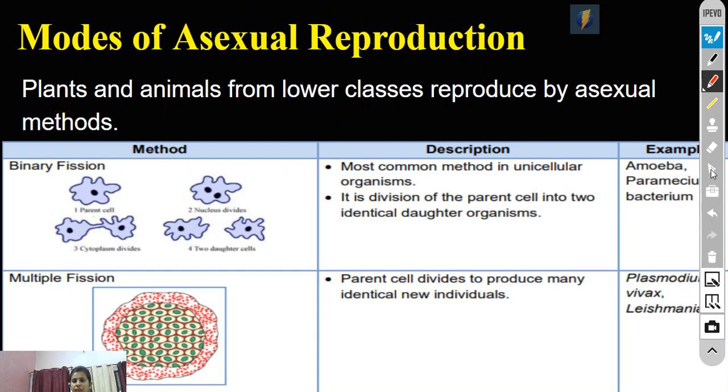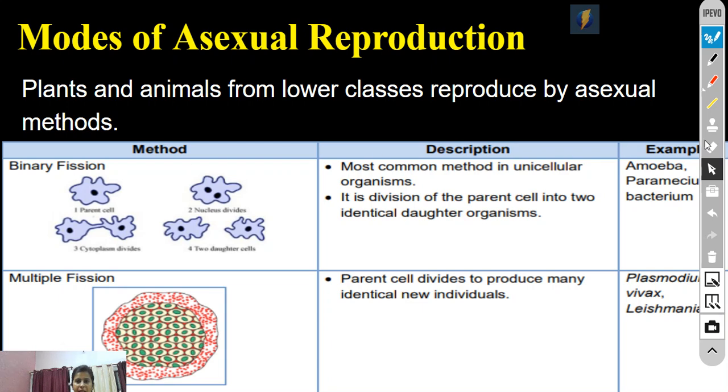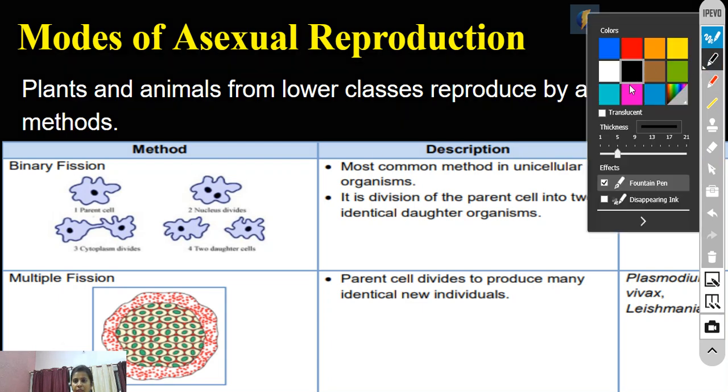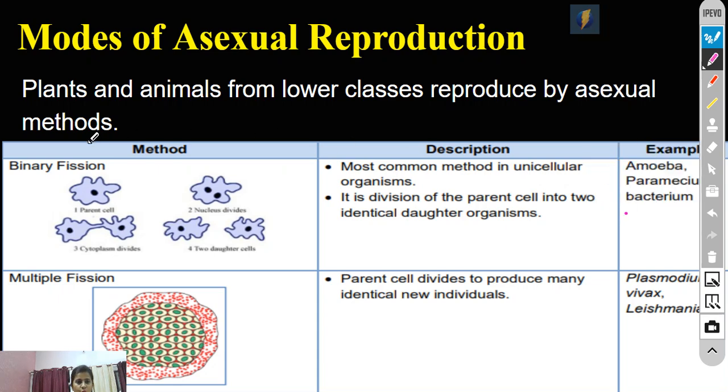The first method that is visible is binary fission. The word binary means two. So one parent will divide into how many offspring? Into two offspring.